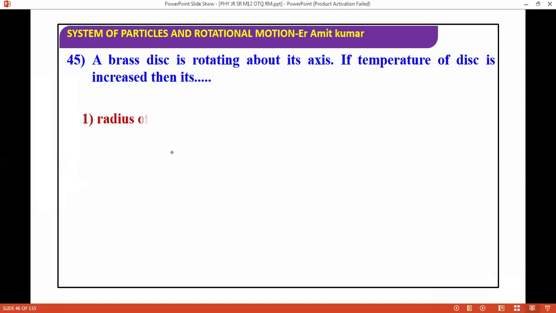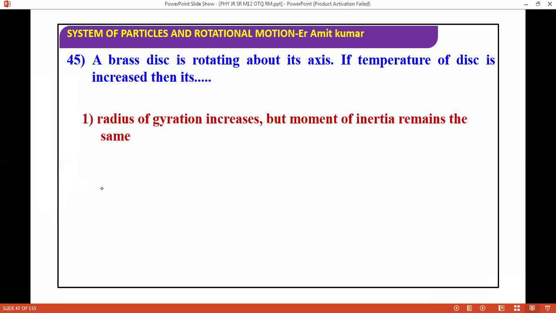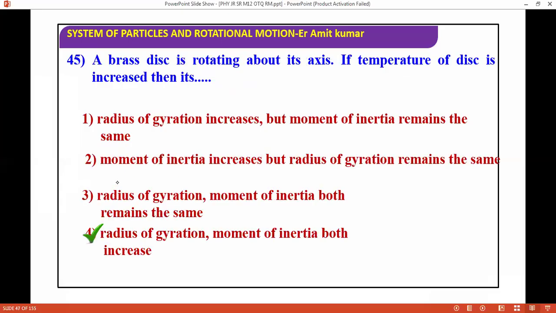A brass disc is rotating about its axis. If the temperature of the disc is increased, then what happens? The radius of gyration increases but moment of inertia remains the same? These are easy and doable questions. Here, radius of gyration and moment of inertia both increase. Why? Because the brass disc is rotating about its axis, and if you increase the temperature, it will expand. If it expands, more mass will be at a greater distance, so R is also increasing. That's why both will increase.